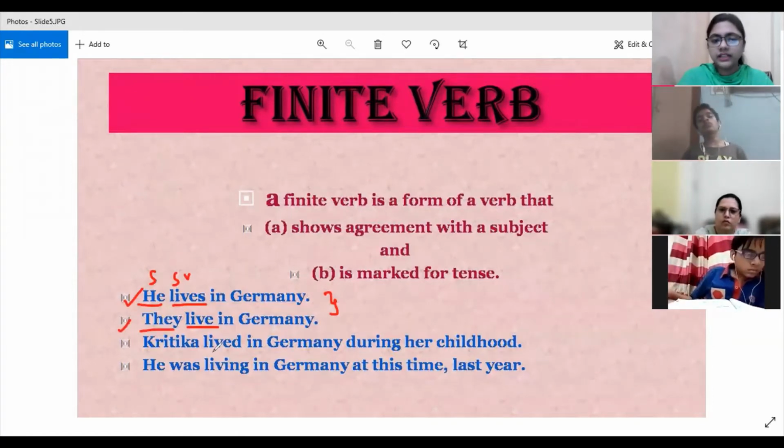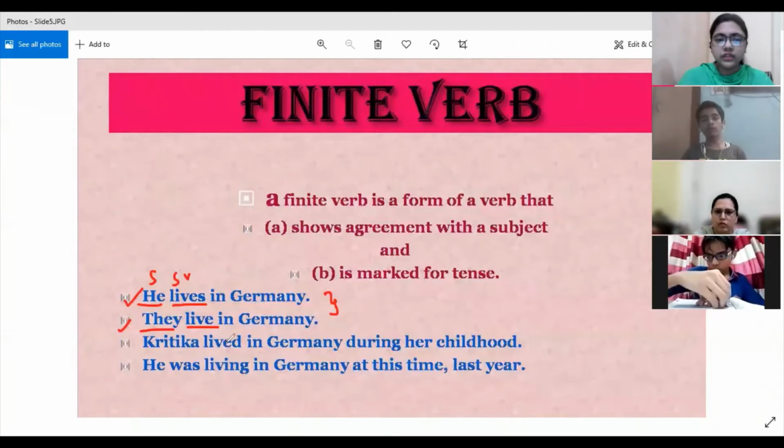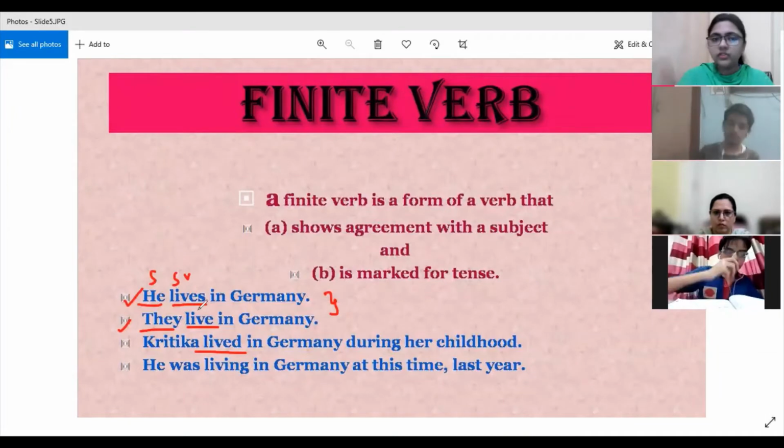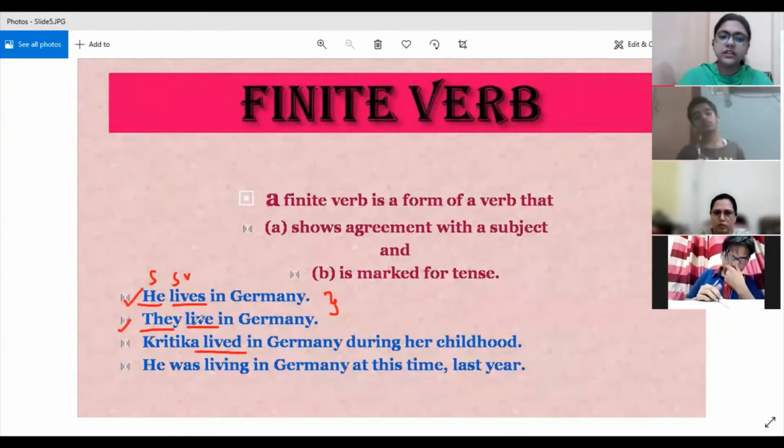Then in the third sentence, Kritika lived in Germany during her childhood. So lived is showing the past tense. So these are the three ways in which you can see the change in one verb, that is live. So we conclude that live is a finite verb because it is changing depending upon the number of the subject, and also it is changing with the tense.